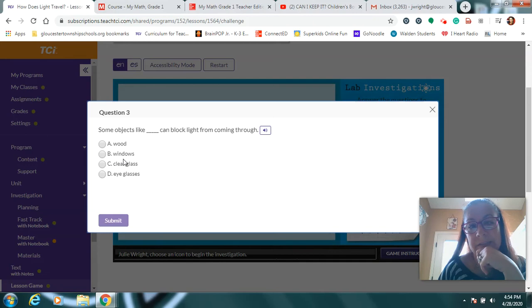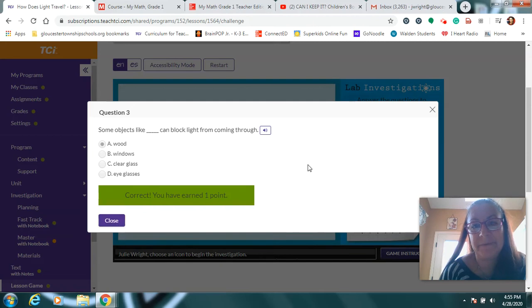Windows. If the window blocked the light, would I be able to see what's on the other side? Not at all, huh? So wood, remember? Let's imagine that I am outside trying to look through the wall of my shed that's made of wood. Can I see what's inside the shed if I try to look through the wall? No, because wood doesn't let any light through. It blocks all the light. Think we're right? We got it.